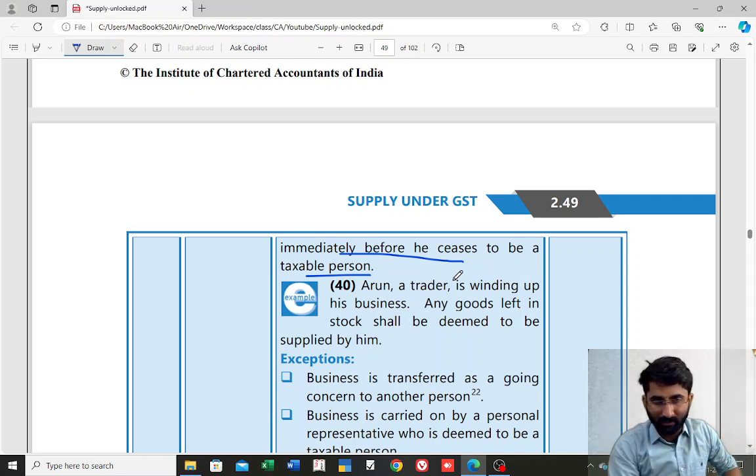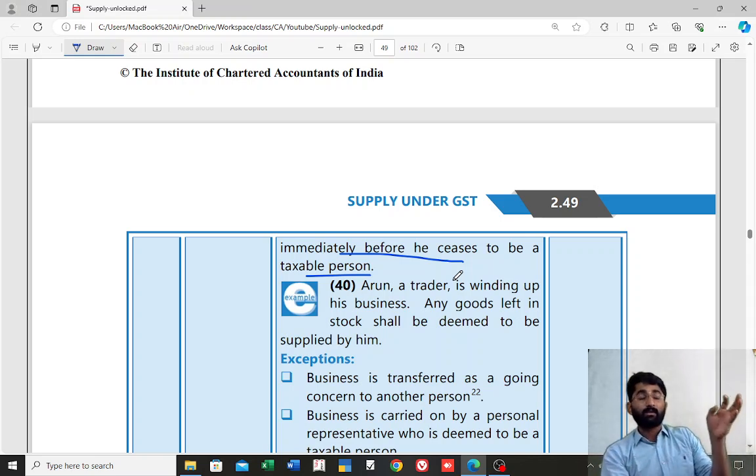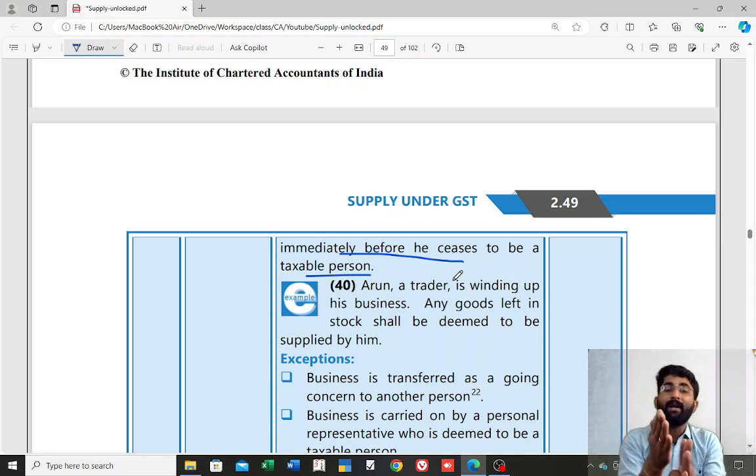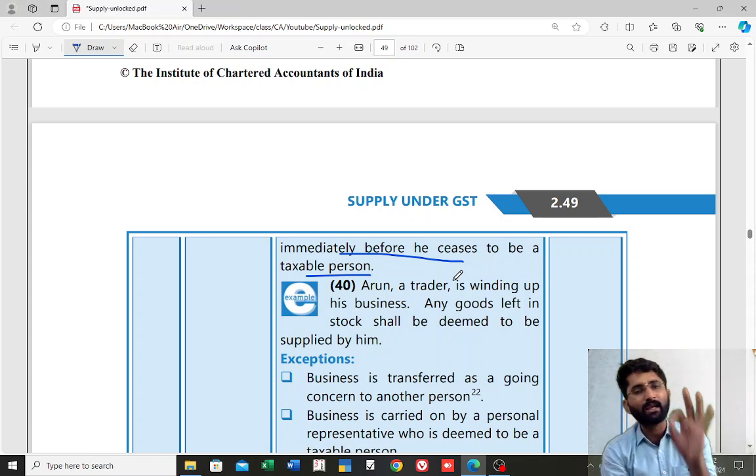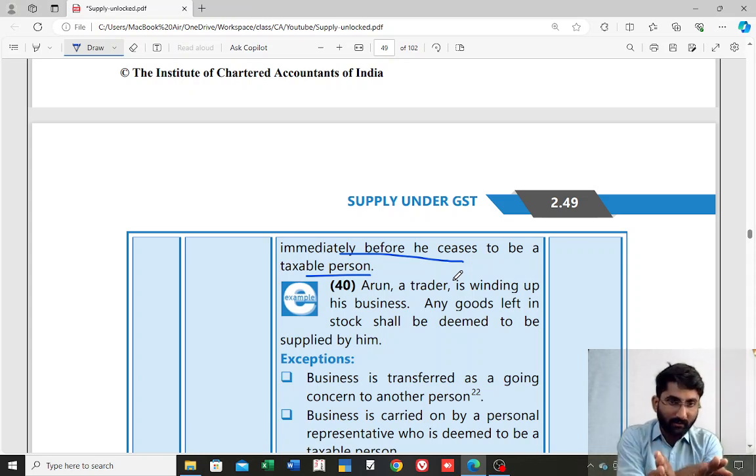For that purpose, any goods which are there in your godown one day prior to the date of cancellation of your registration, or when you cease to be a taxable person, if you have taken ITC on such goods, then you have to reverse it.